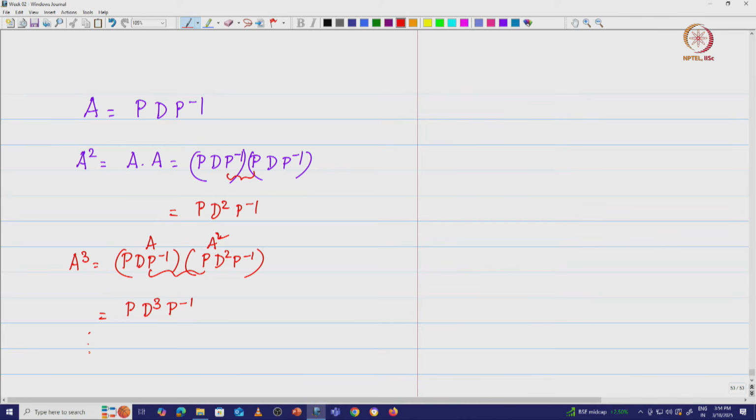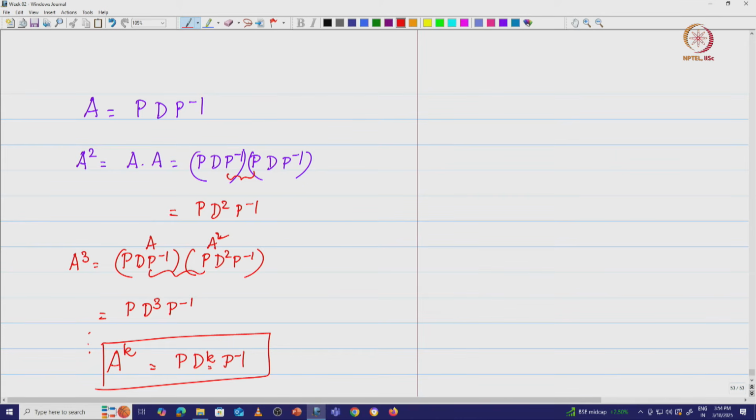Therefore I can generalize this to say, for any A power k, the kth power of the matrix A, it is basically equal to P D power k P inverse, right. Now what is interesting is that if you want to compute the kth power, all you need to do is compute the kth power of those n elements that you have.